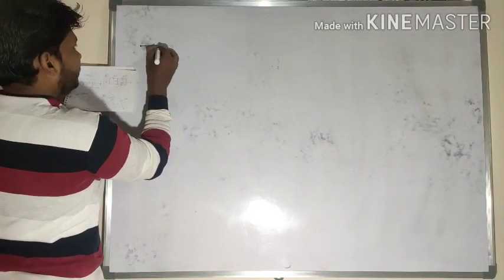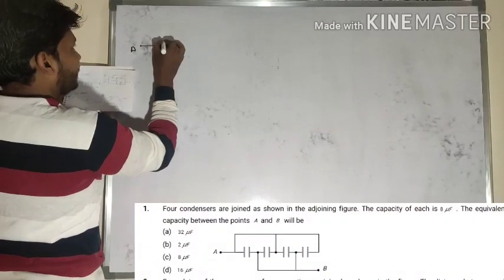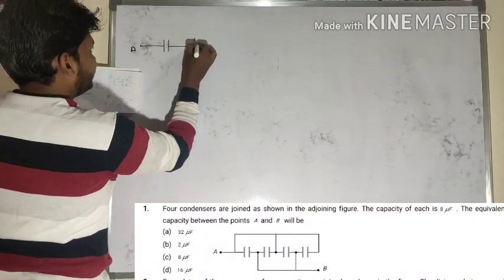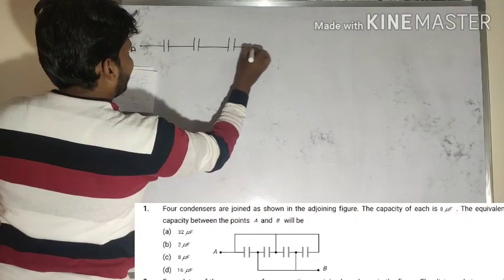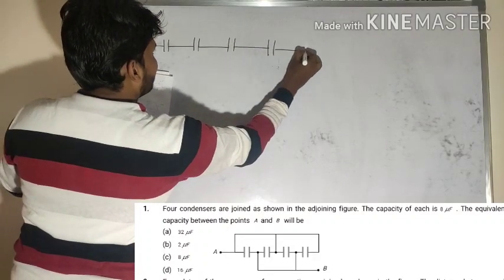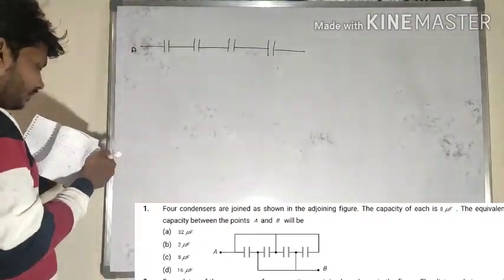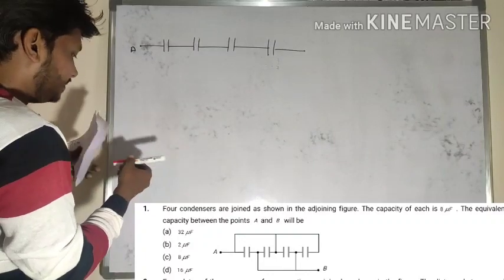For example, this is point A. Here one capacitor is arranged. Here there are totally 4 capacitors, and these 4 capacitors are joined in this manner.